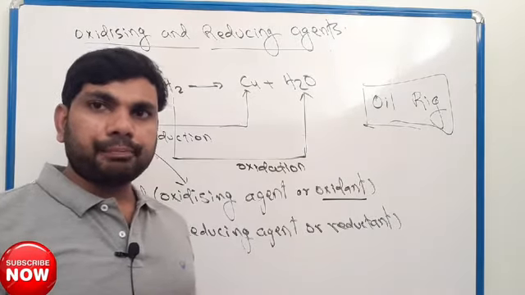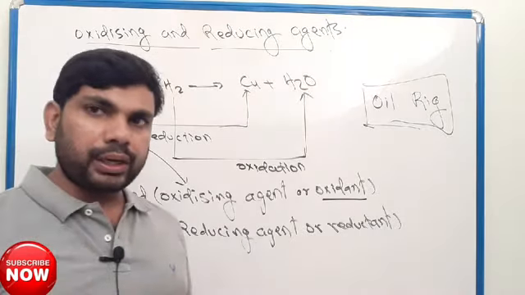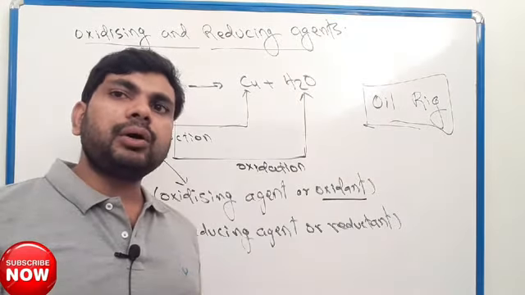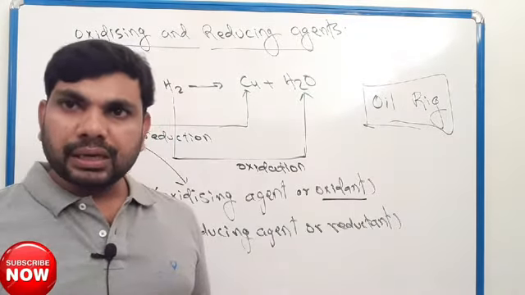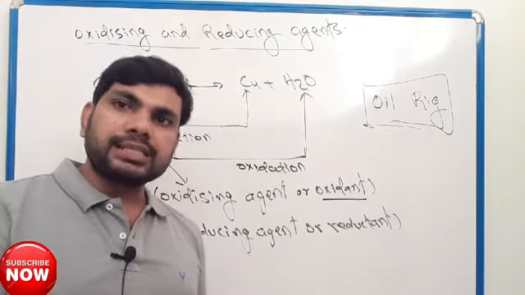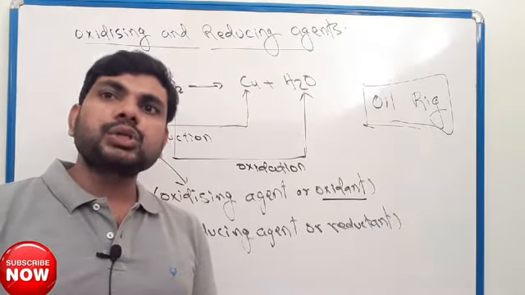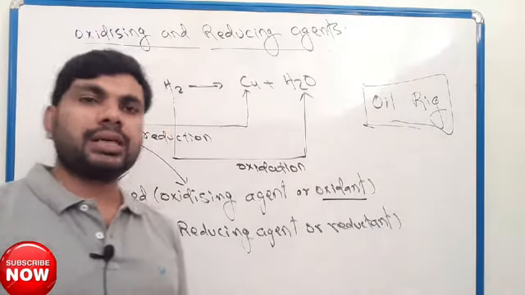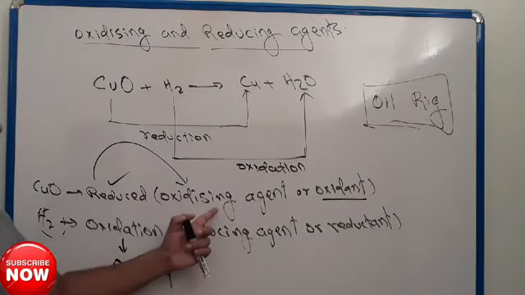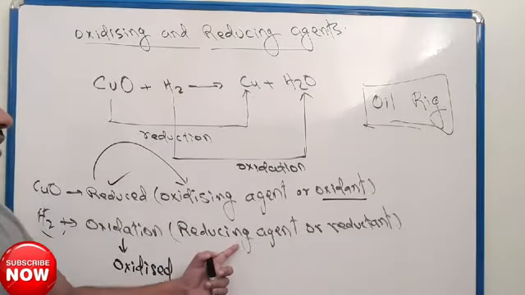So you understand. Okay, here you have to understand the opposite way: chemicals in which reduction takes place will be oxidizing agents, or chemicals in which oxidation happens will be reducing agents. This way. Reduced, so it will be oxidizing agent. Oxidized, so it will be reducing agent.